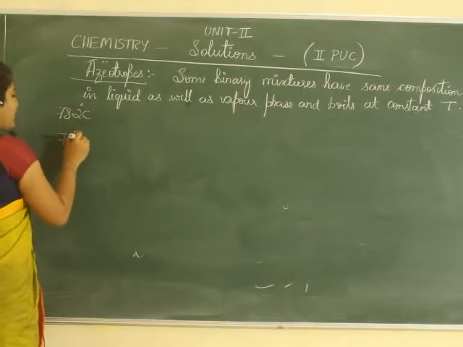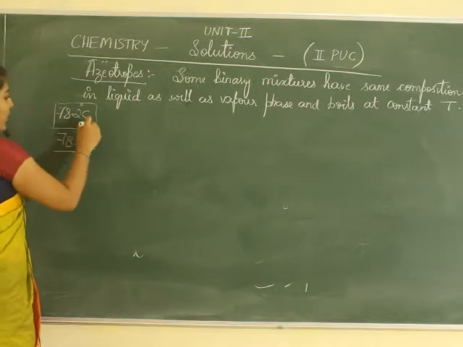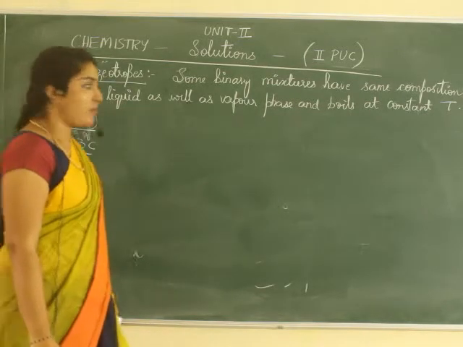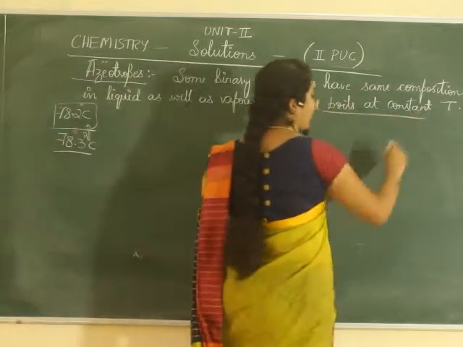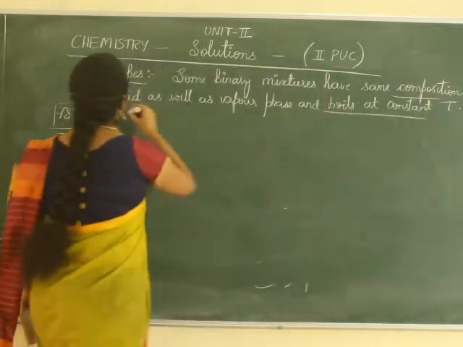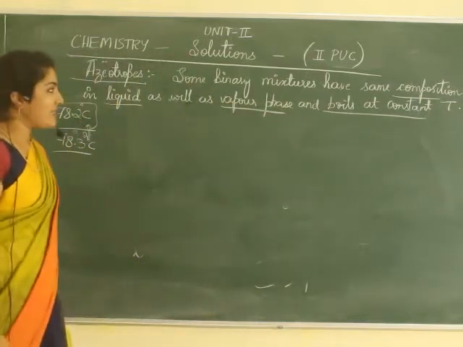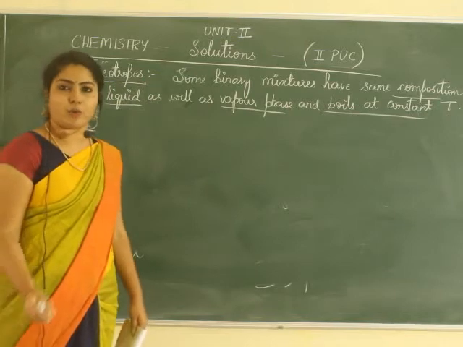So almost at constant temperature it boils, so they have the same composition in liquid phase as well as vapor phase, and such mixtures are called azeotropic mixtures.